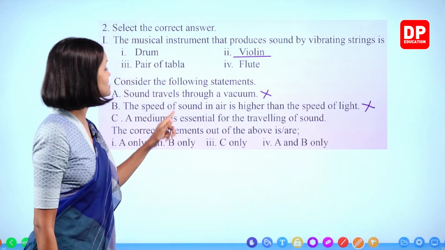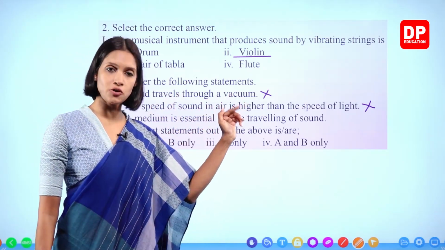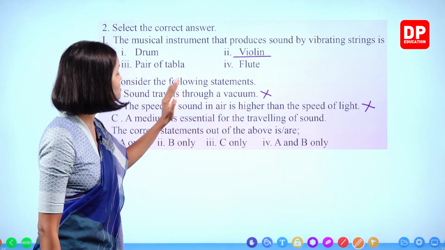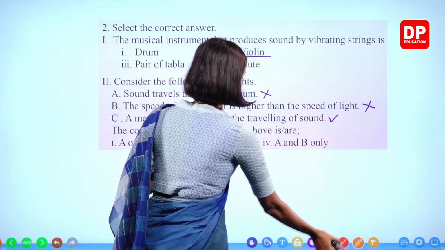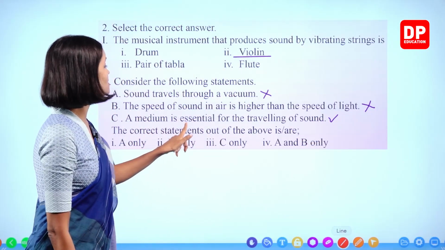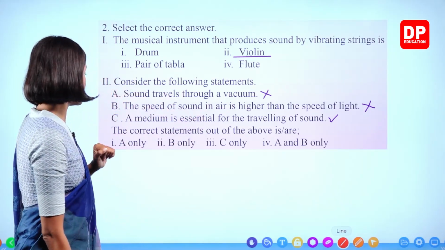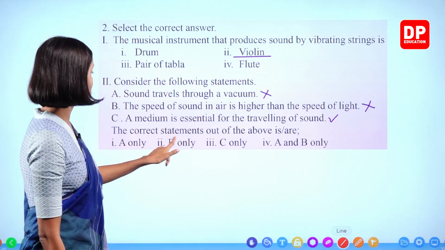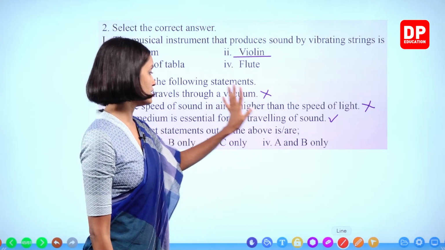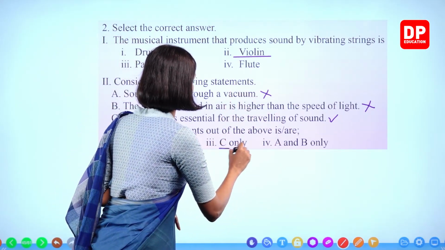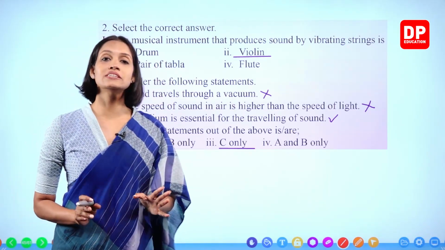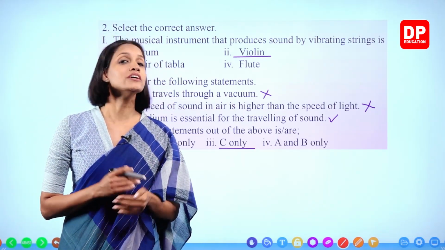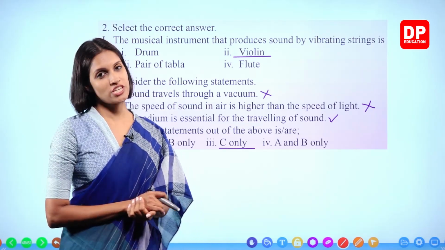A medium is essential for the traveling of sound. Yes. Sound will not travel without a medium. This is also correct. Therefore, the correct statement is only C. A only, B only, C only, A and B only. No. Answer 3. C only. Right. We have completed the exercises given in the textbook. Now we are going to do the extra questions.